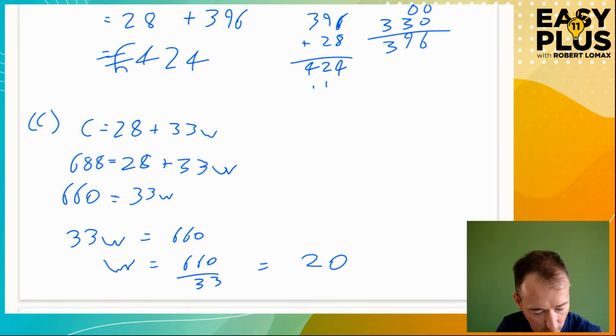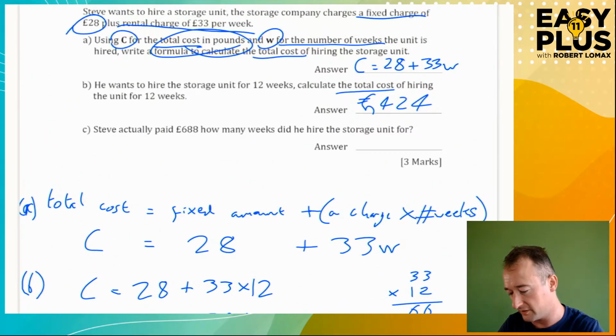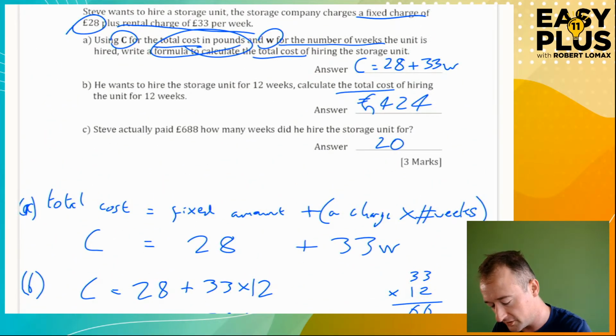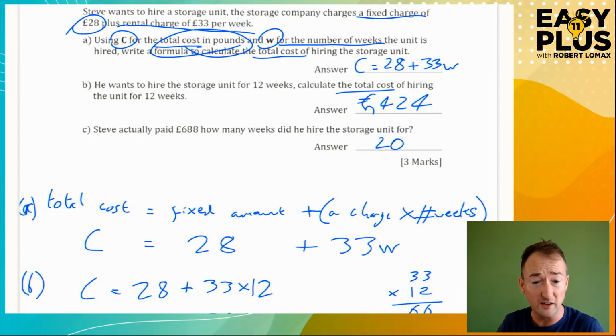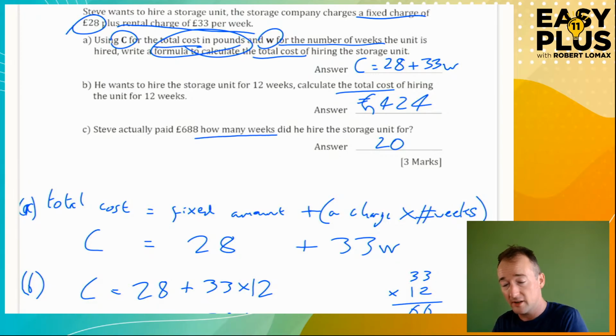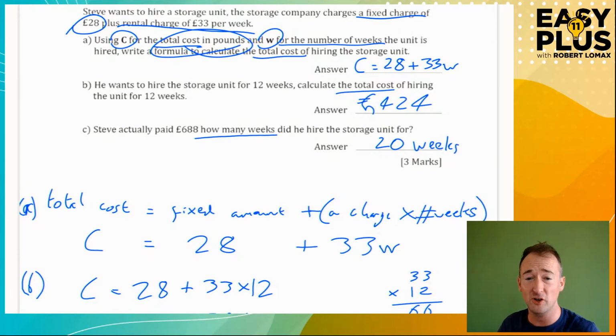Right, so how many weeks did you hire the storage unit for? 20 weeks. How many weeks did you hire for? 20. Okay, you could write 20 weeks to give units. That would certainly be nice and safe. You actually don't have to because the question says how many weeks. So they're telling you already that the answer is in weeks, so you only need to write 20 if you follow the logic of that. However, writing 20 weeks, I have to admit it is safe. It means you don't risk losing any marks. So maybe do it anyway.